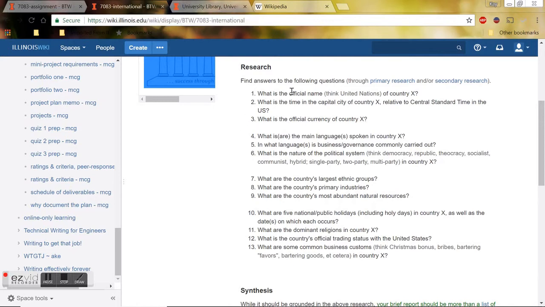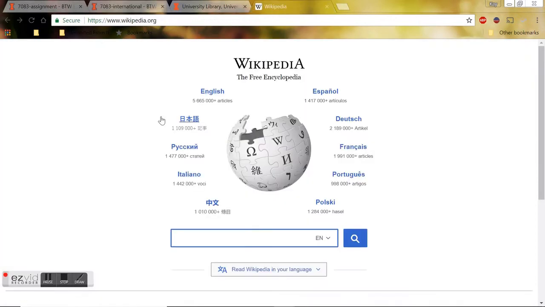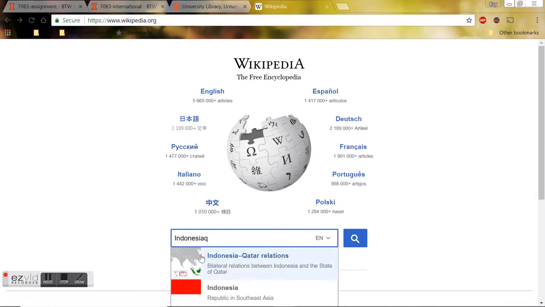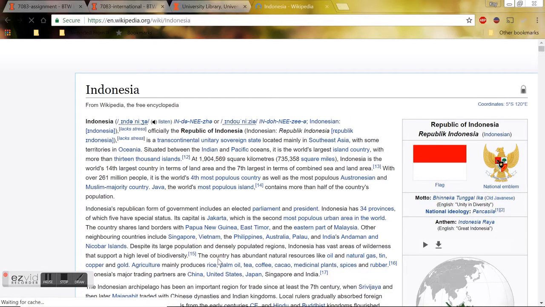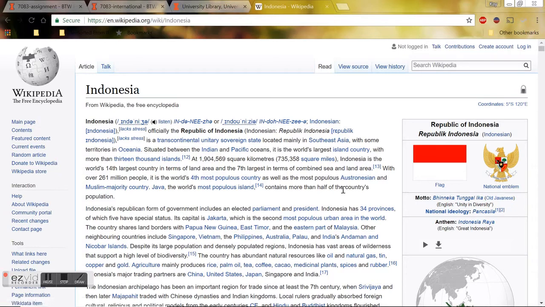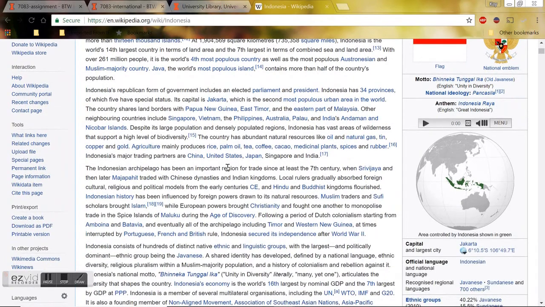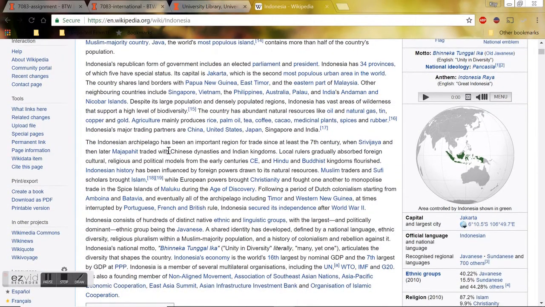Those would be okay. Now, if I wanted to use a Wikipedia page, so as you can see, this is Wikipedia, and I type in Indonesia, oops. Now, I would not want to cite the Wikipedia page because I have no idea who the author is of this, and it can be changed by anybody. Even if they came in here and changed a single word, I wouldn't know it.